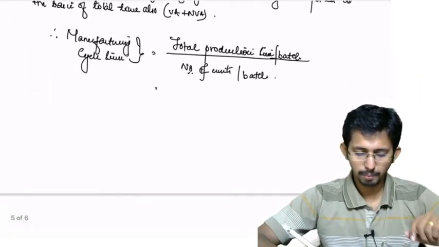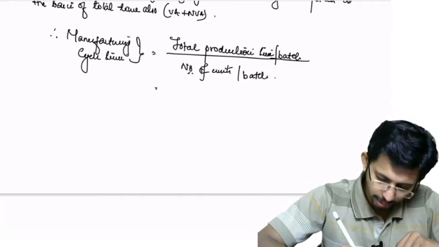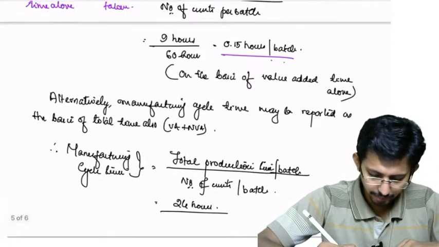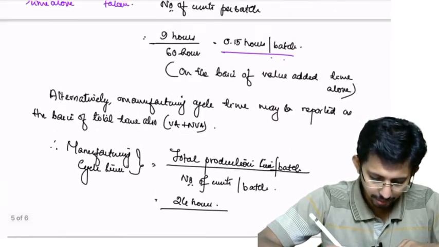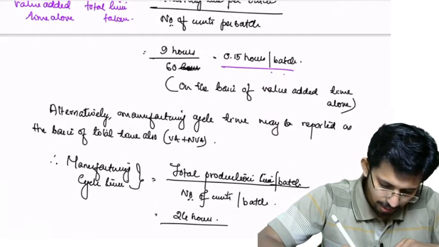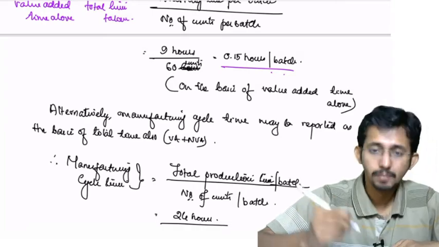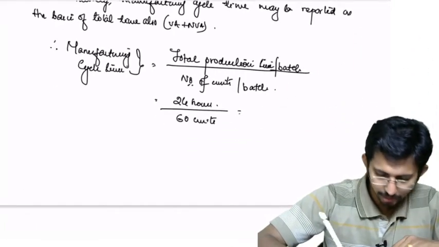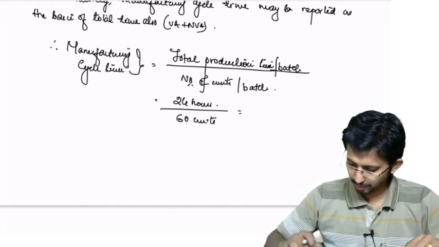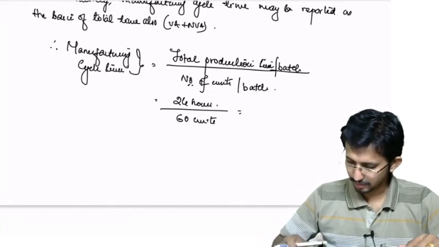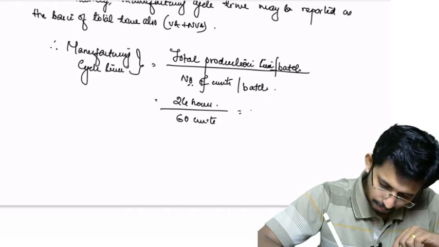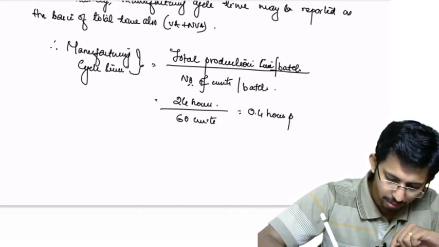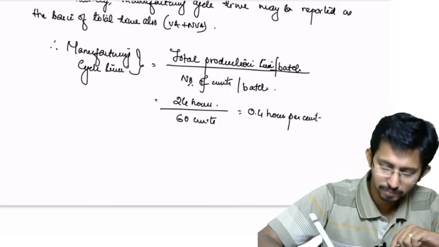The production time per batch is 24 hours divided by how many units? Here it is not 60 hours, it is 60 units. So 24 divided by 60 is 0.4 hours per unit.